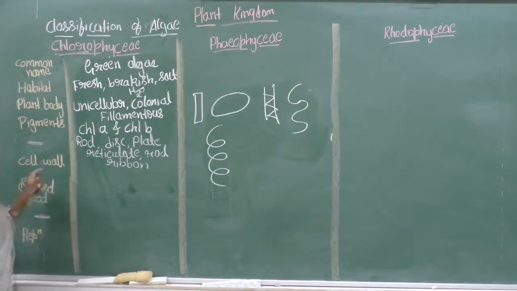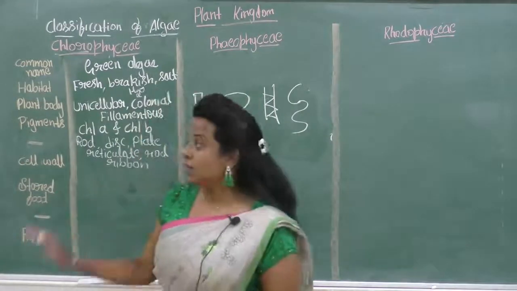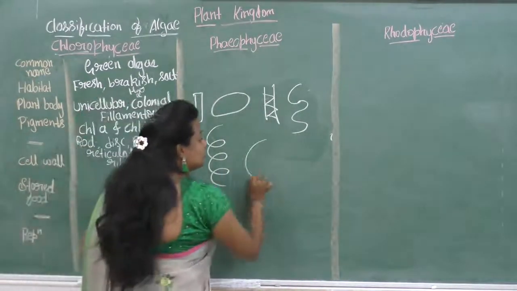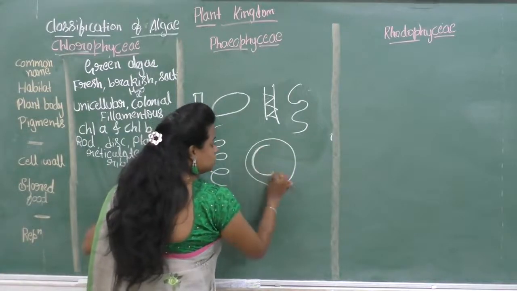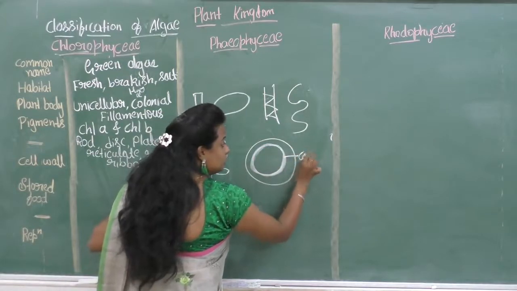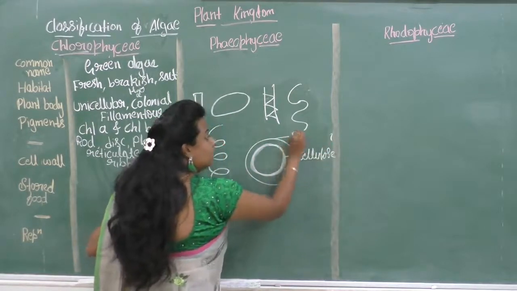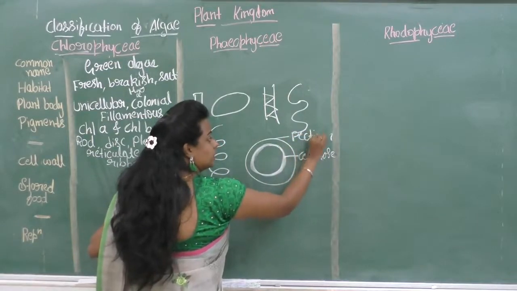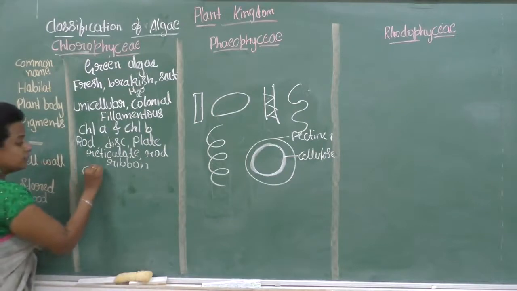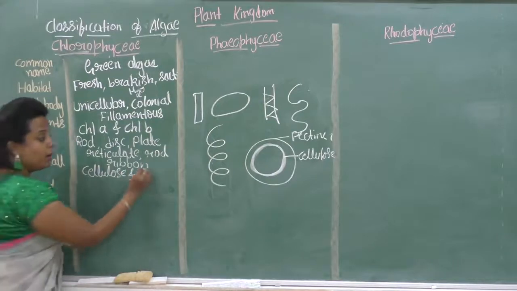Okay. Next is about the cell wall. So the cell wall is made up of an inner layer of cellulose and an outer layer of pectin. Which cell wall is present? The inner layer is made up of cellulose and the outer layer is made up of pectin.